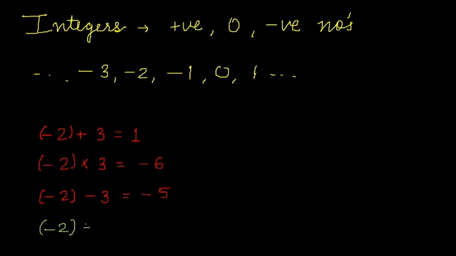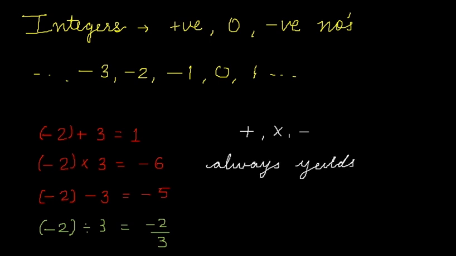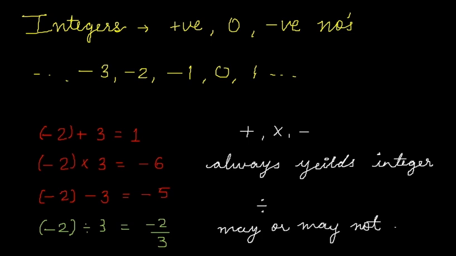Minus 2 divided by 3 yields minus 2 by 3, which is not an integer. When an integer is added, multiplied or subtracted, it will always yield an integer. But in the case of division, it may or may not yield an integer.